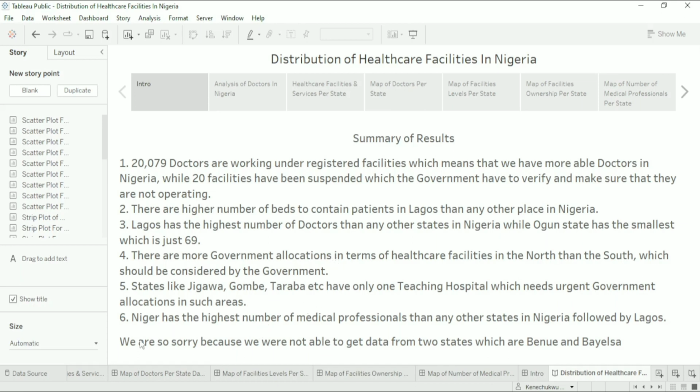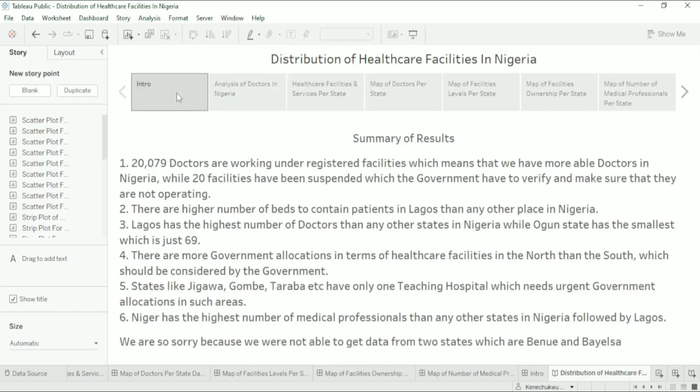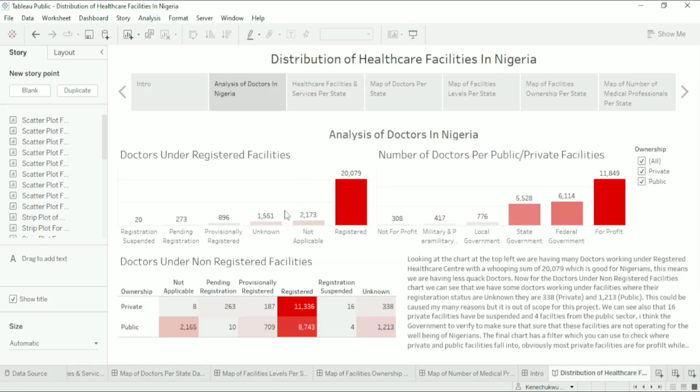Next, I said Niger has the highest number of medical professionals in Nigeria, followed by Lagos. I also mentioned that I was sorry we don't have the data for Benue and Bayelsa. I wish we had that, but where I scraped the data from, the data for these two states were not available. So this is the analysis of the doctors in Nigeria. I was saying this almost at the same time; I just made the whole specification, the summary. It's the same thing. These are the suspended facilities, and the government should look after that.